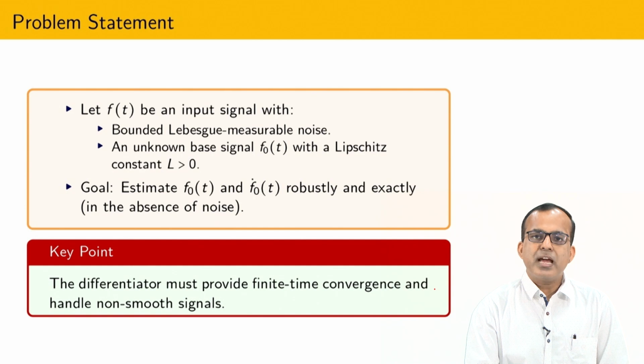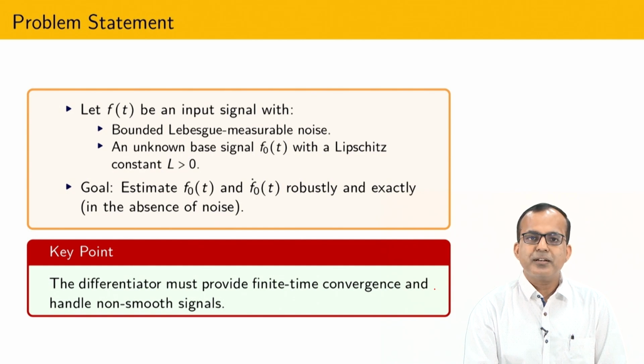So first I am going to tell you the problem statement, because most of the time we have seen that in a control system, whenever we have an output, we are measuring the output with the help of a sensor, and that is corrupted by some classes of noise. So I am going to define some classes of noise which commonly occur in the system, that is called bounded Lebesgue measurable noise. I will define what is the meaning of bounded and Lebesgue measurable.